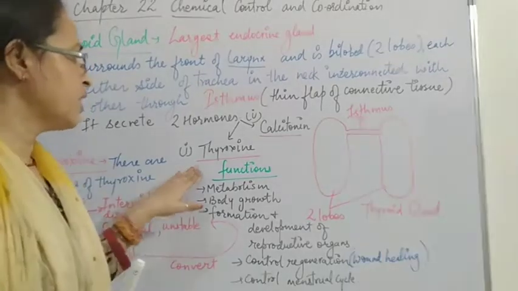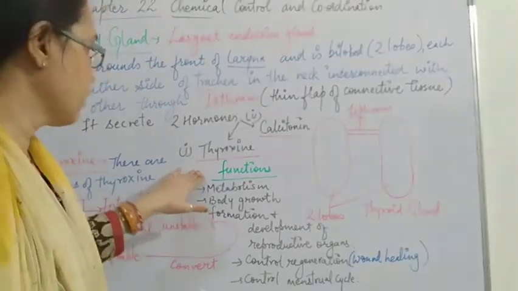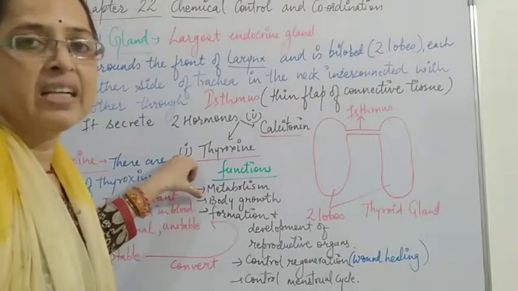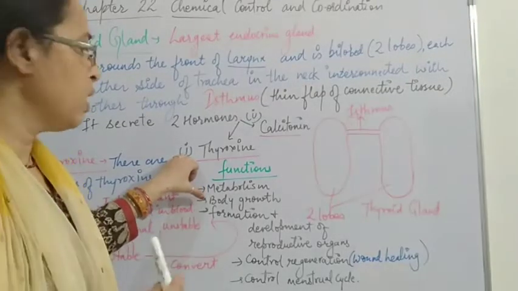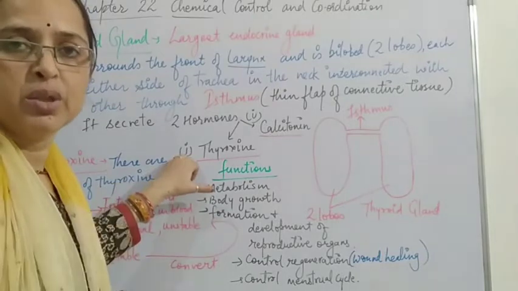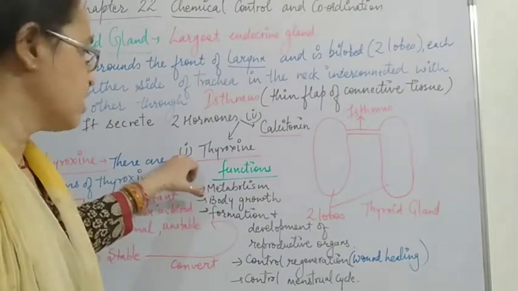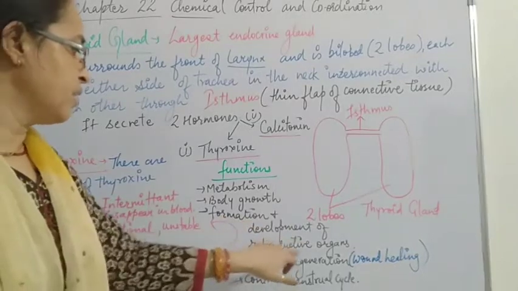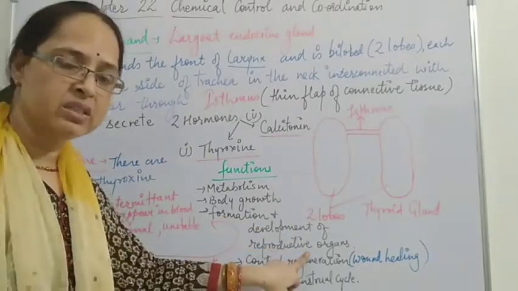Now what are the functions of thyroxine hormone? First, it regulates the metabolism. When the metabolic activities are controlled and proper, it results in proper body growth. Then formation and development of the reproductive organs.